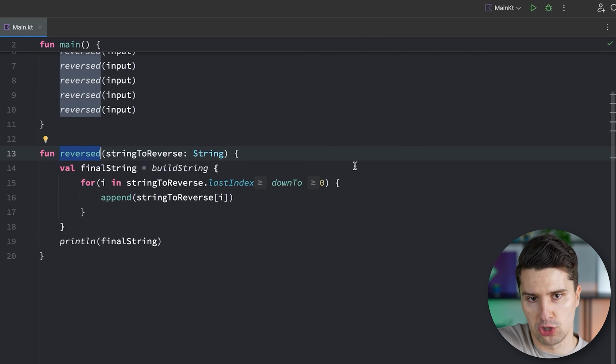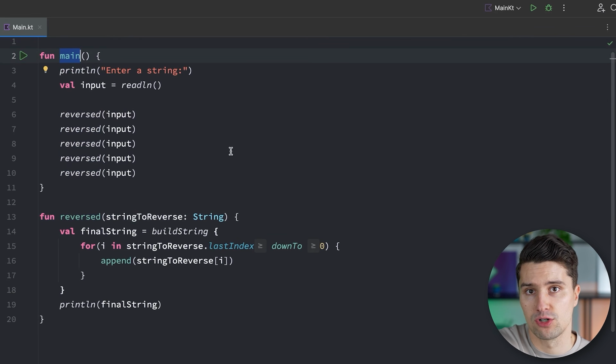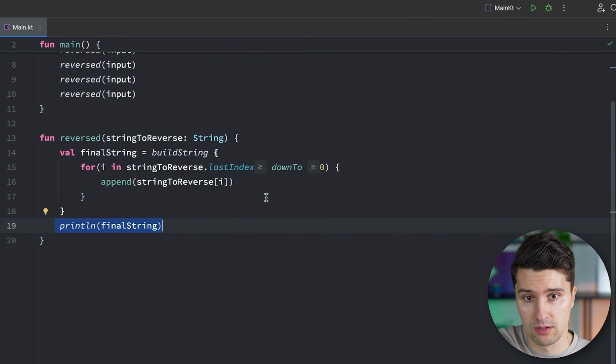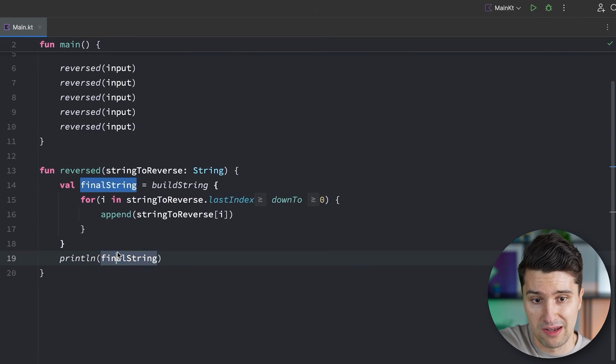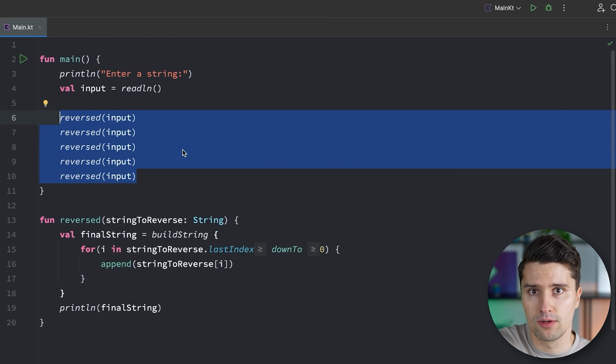Okay, but what actually if we need the reverse string here in our main function? So right now, we do print it here in this reversed function. We do see it in the print line statement. But let's say we want to do something with this final string, but want to do something with it in the main function. How does that now work? Well, in the end, what that is, it's an output of this function, a so-called return value.